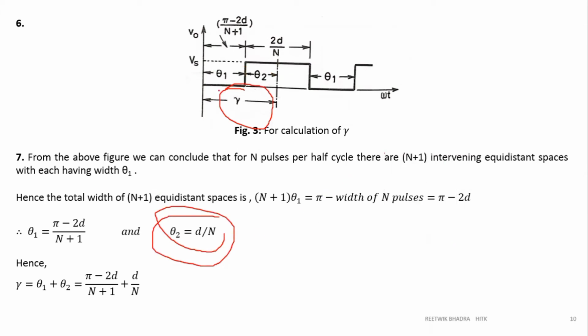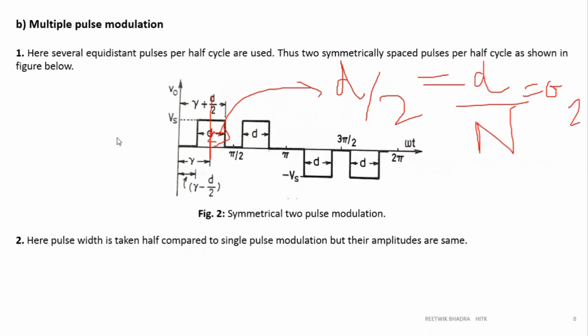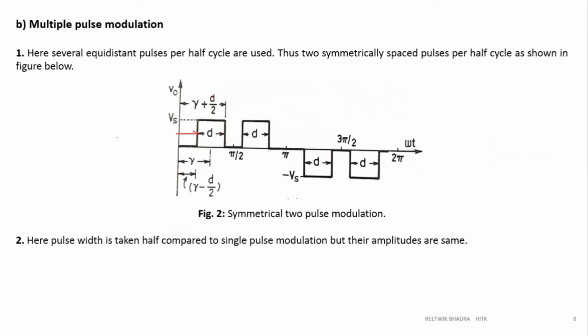Next, you have to calculate your theta 1. How will you calculate your theta 1? If you go over here, this small gap is your theta 1. These are equidistant, I mean symmetrically placed. So this gap is also theta 1, and this gap is also theta 1. So if there are 2 pulses over here, there are 3 theta 1s, right? Theta 1 plus theta 1 plus theta 1. So you are getting 3 theta 1.